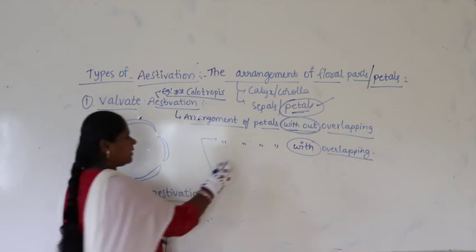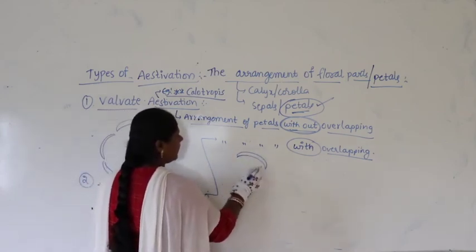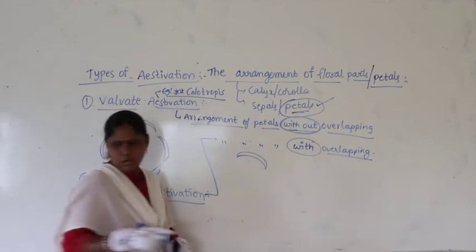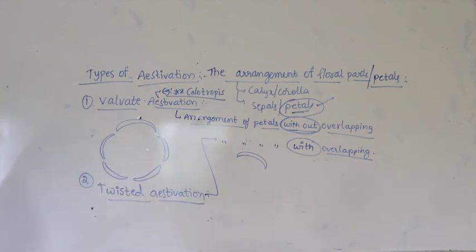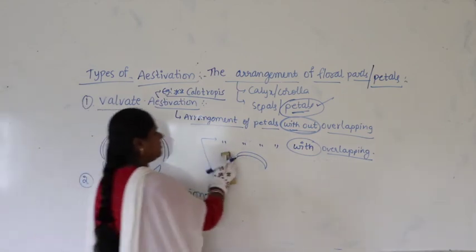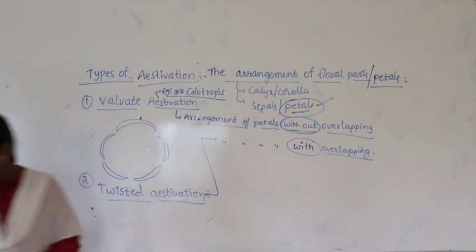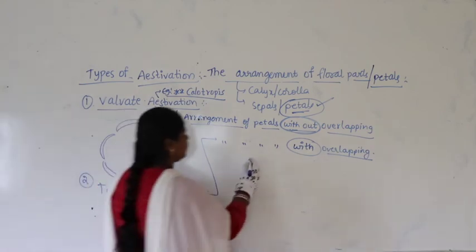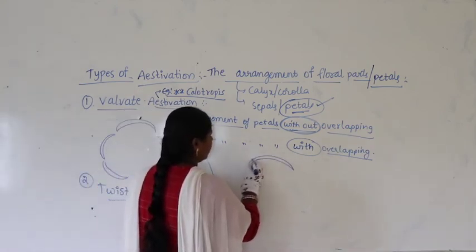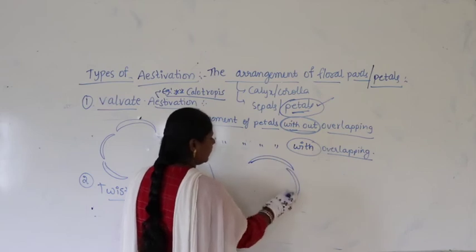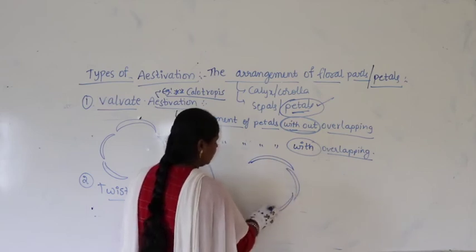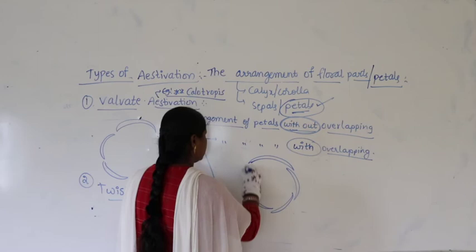Now, look at the diagram. One petal overlaps onto the other. Let us draw a bigger one so that you can have some clarity. In this case, it will be like this. One petal overlaps onto the other petal like this.